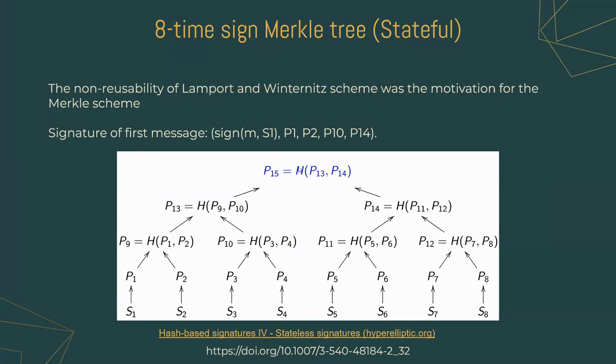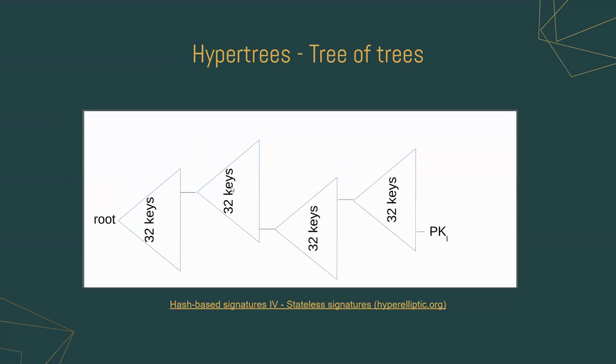It is a stateful scheme where the counter or the list of keys used needs to be maintained. It can sign n messages, where n is the number of leaf nodes. Hypertrees are Merkle trees constructed over Merkle trees, where a leaf of the upper tree signs the root of the lower tree. By choosing the height of each subtree, we can find a balance between performance, that is the number of expanded nodes, and the size of the signature.